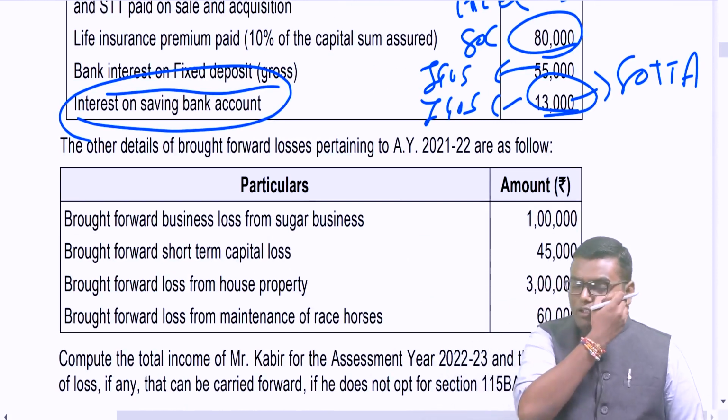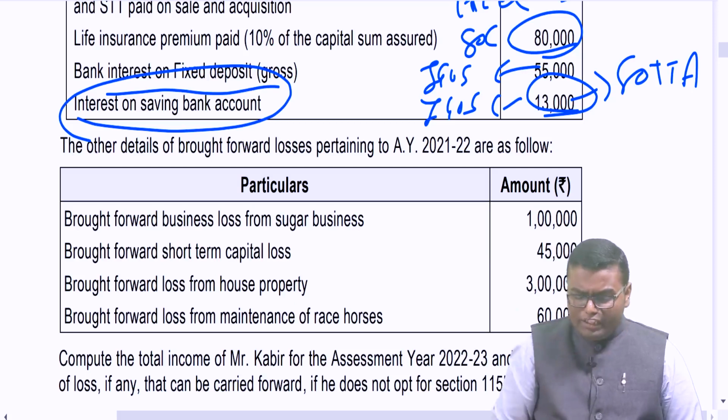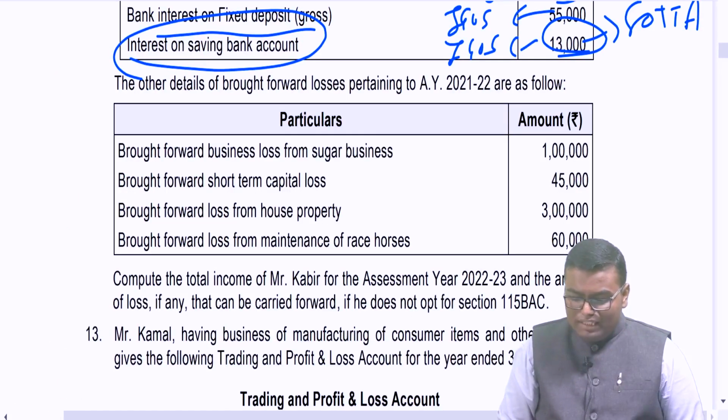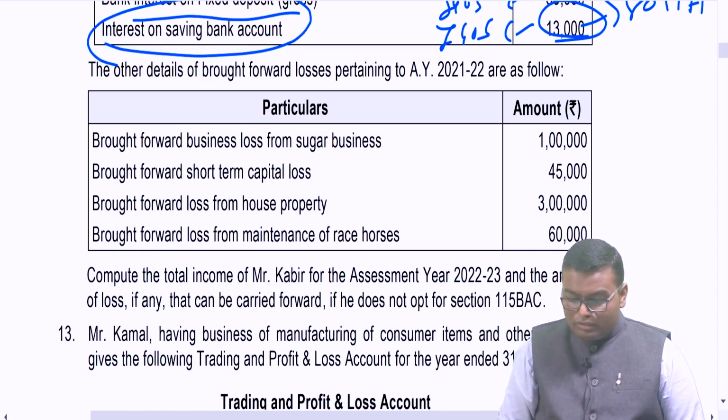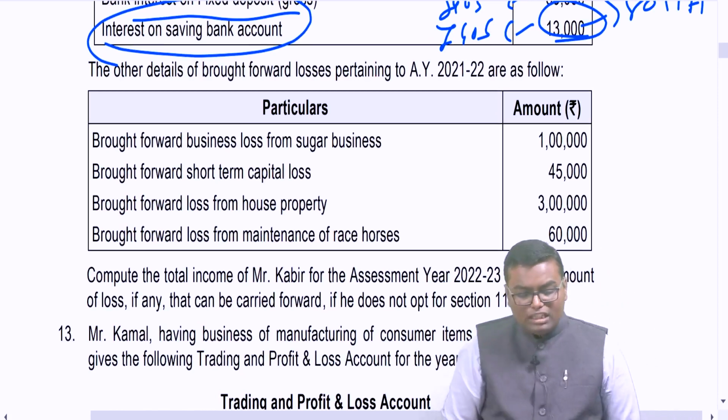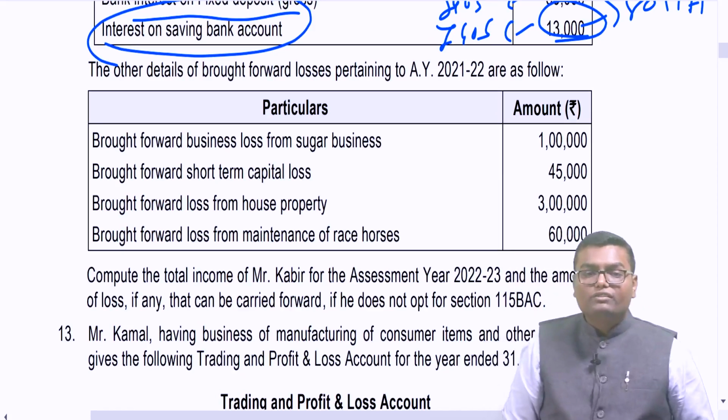Some other brought forward losses are there. Losses belonging to last year. Business loss 1 lakh, short term capital loss 45,000, house property loss 3 lakh, maintenance of race horses loss 60,000. And we have to compute total income assuming that he is not following 115BAC.